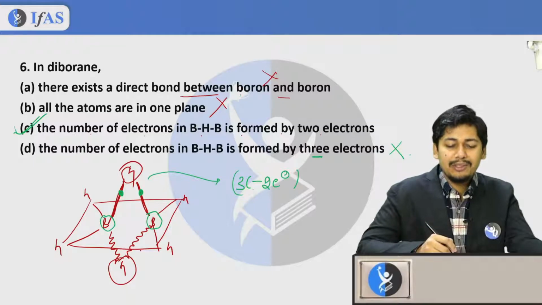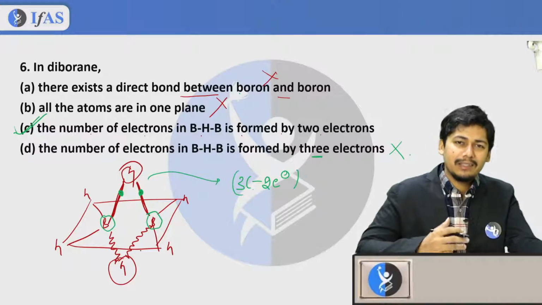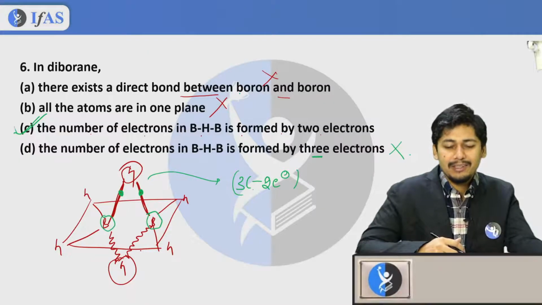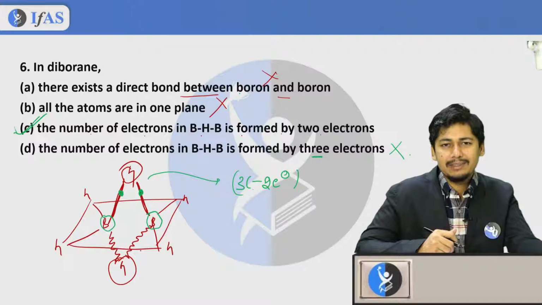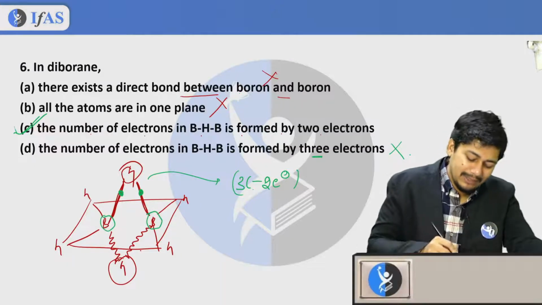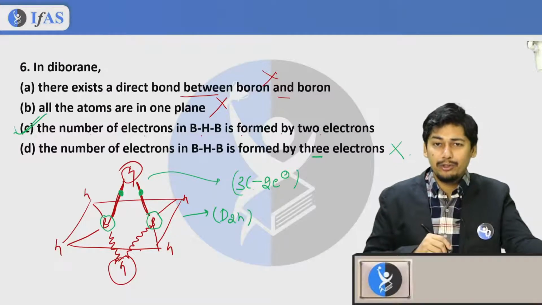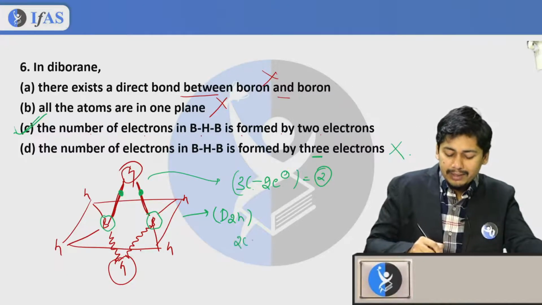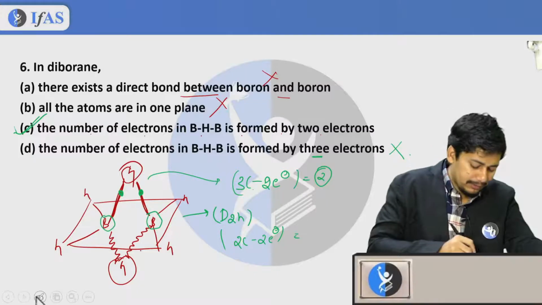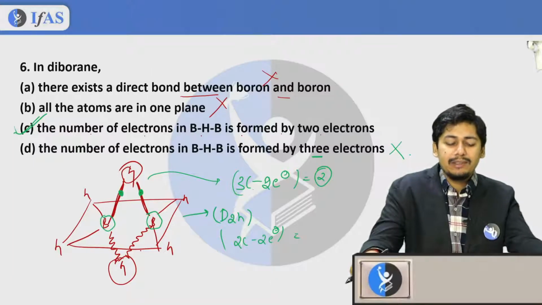Okay, so what is the point group? Before asking this question, I wanted to ask it right after explaining these options, but before asking, all of you have suggested that this molecule will have D2h point group. Very good, guys, very good. This will have D2h point group. So there are in total 3 center 2 electron bonds. And if I ask regarding 2 center 2 electron bonds, how many of those type of bonds are present? Just let me know.